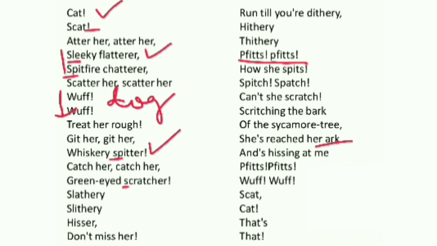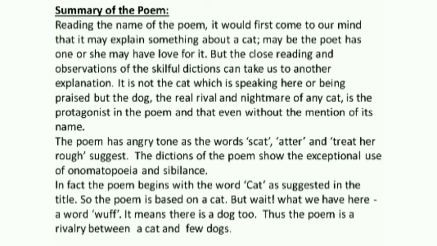There's nothing very tough to understand. For the question answers, they would be based on sound, and the characteristics of the cat are given, and the sounds for the cat and for the dogs are used. So all these things you have to keep in mind. It's a summary of the poem which I have written.